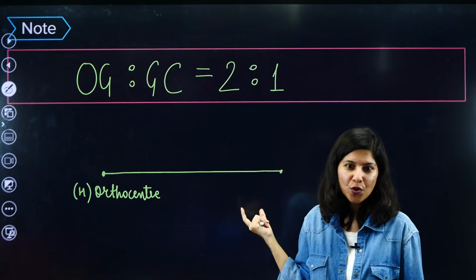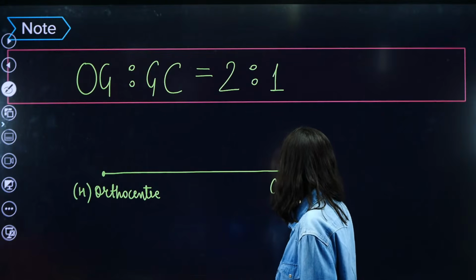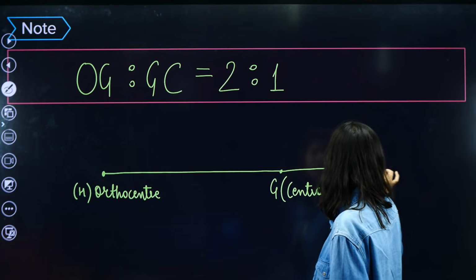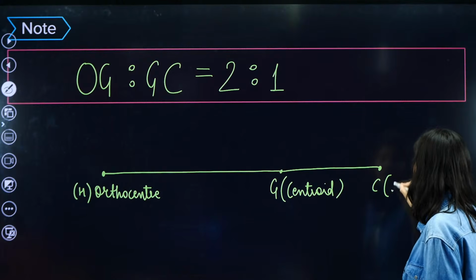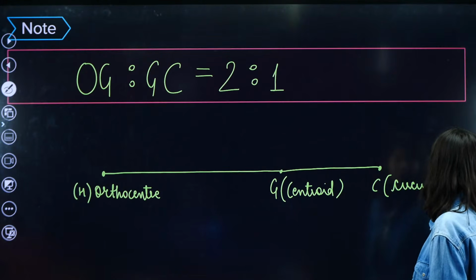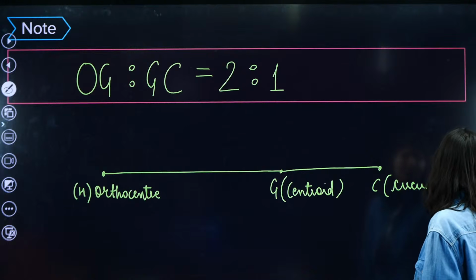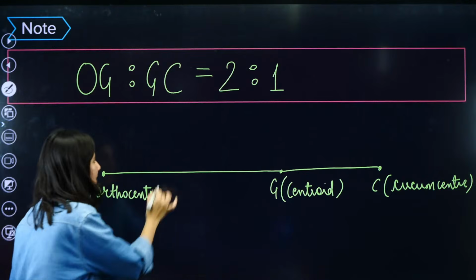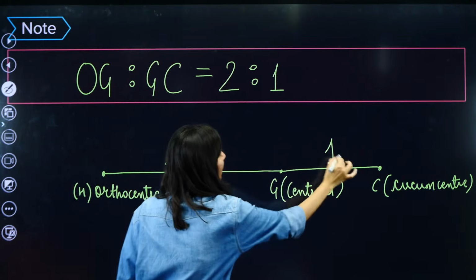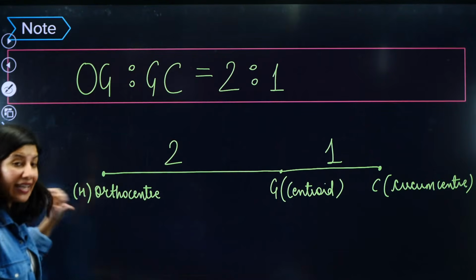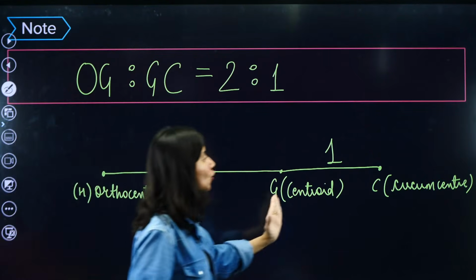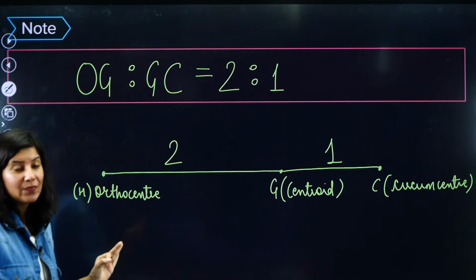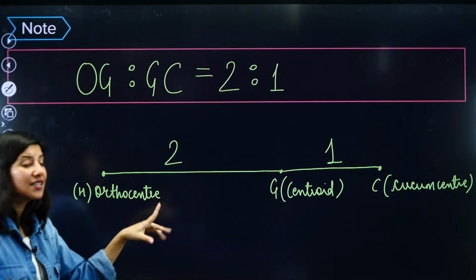What is G? G is the centroid, the standard way of representing a centroid. And C is the circumcenter. So it is not very difficult to remember: O, G, C, orthocenter, centroid, circumcenter. This ratio is nothing but 2:1. First thing is, in any triangle, the orthocenter, centroid and circumcenter, these three centers lie on one line. That line is called Euler's line.